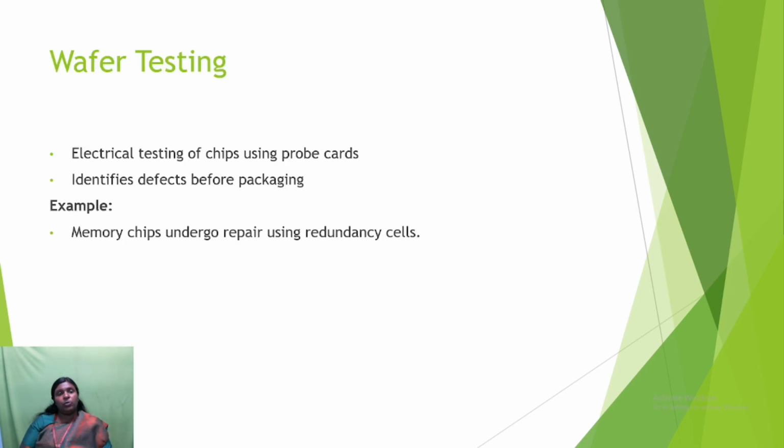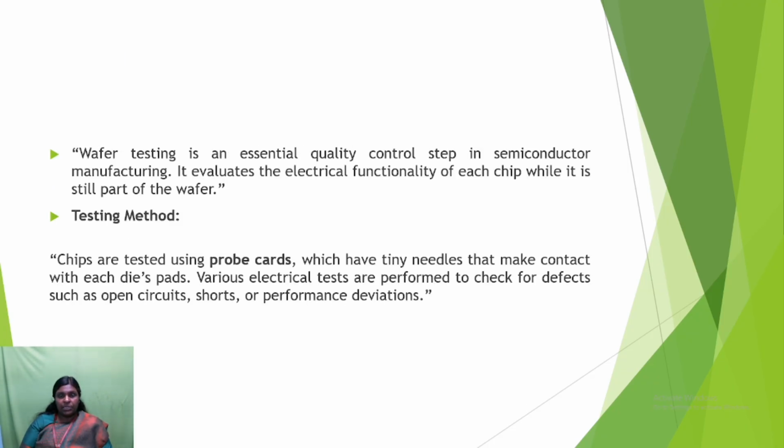Next we are moving on to wafer testing, which is an essential quality control step in semiconductor manufacturing. It evaluates the electrical functionality of each chip while it is still part of the wafer. In the stepping method used, chips are tested using probe cards which have tiny needles that make contact with each die pad. Various electrical tests are performed to check for defects such as open circuits, shorts or performance deviation. The wafer testing method is an essential one.